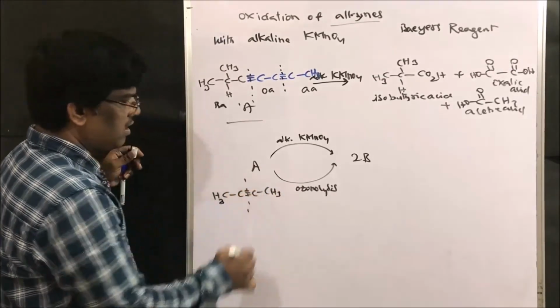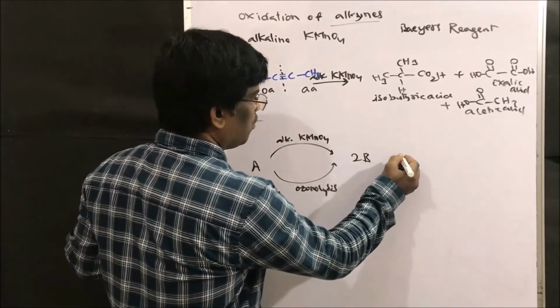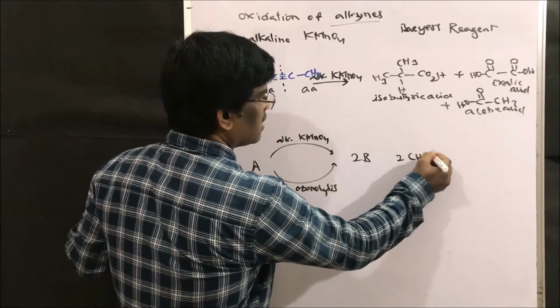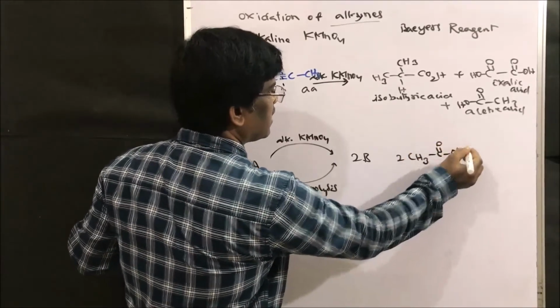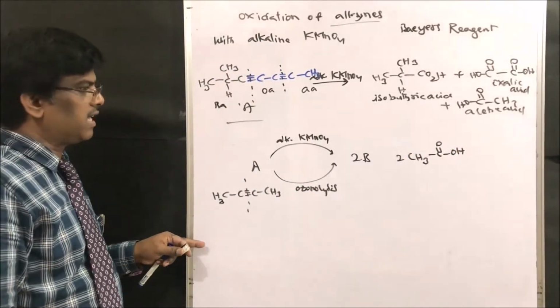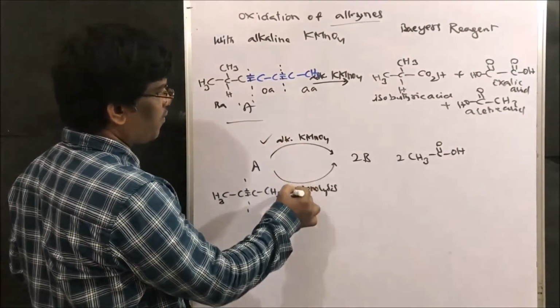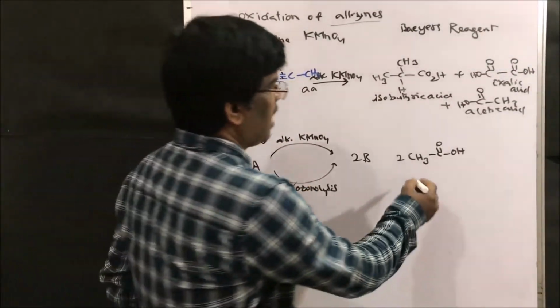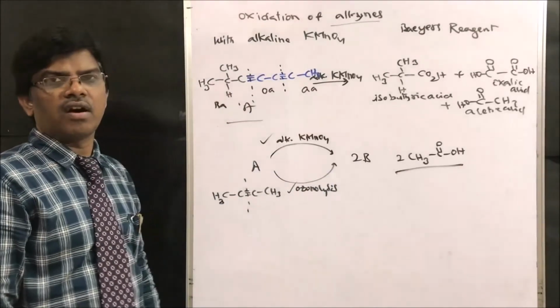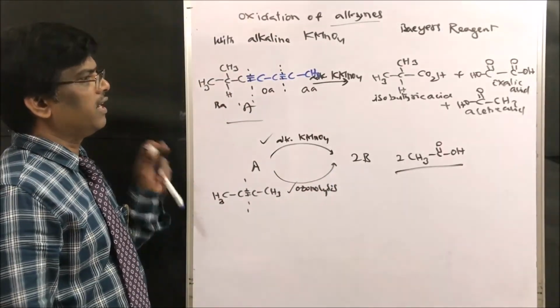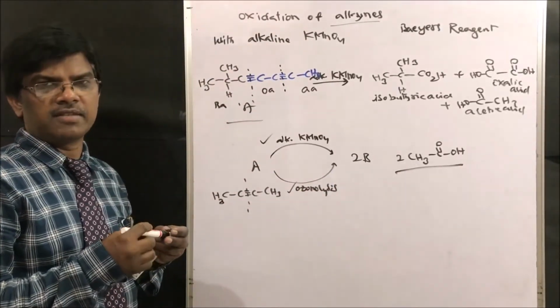What happens? It is going to give 2 moles of CH3COOH, acetic acid. This is how with alkaline KMnO4 or ozonolysis we get acids. So oxidation of alkynes takes place using alkaline KMnO4. This is how oxidation takes place, friends. Next.